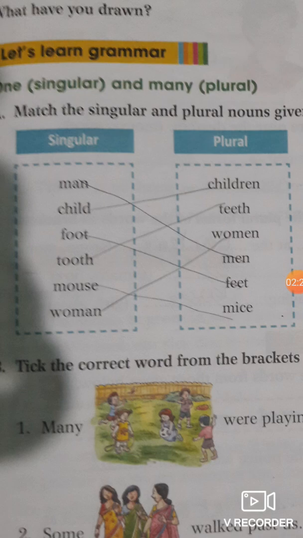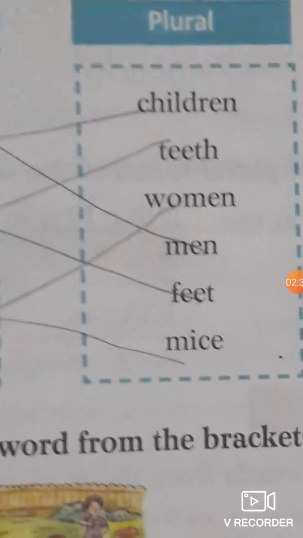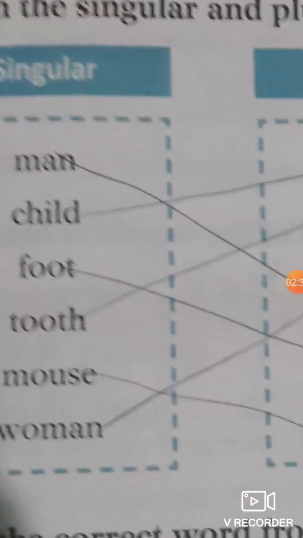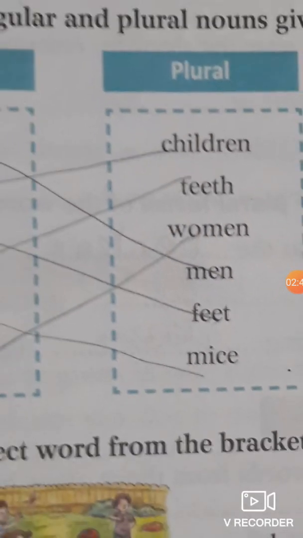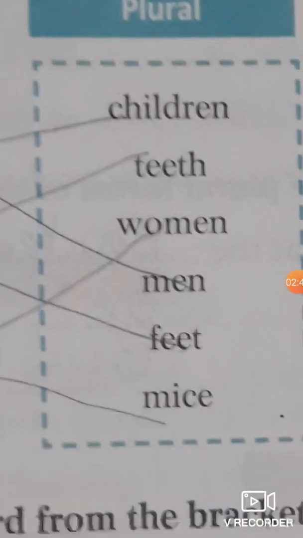Mouse will be mice, not mouses, that is mice. Woman, you will change A to E. Now you see that man, that is men, M-E-N, and woman, that will be women.